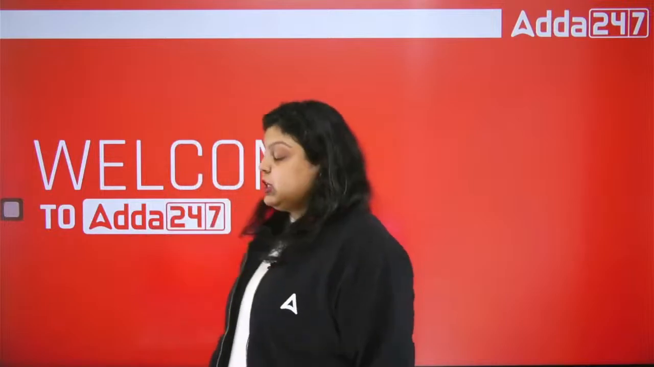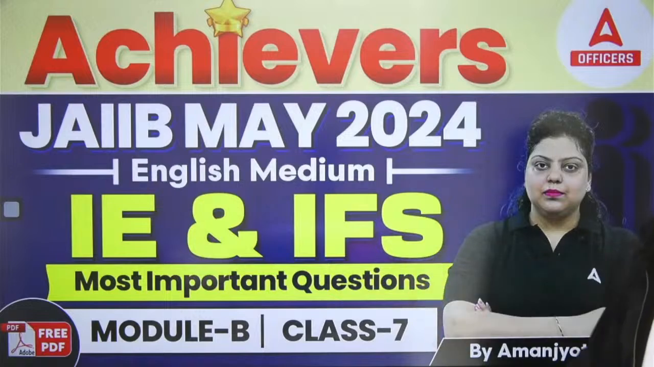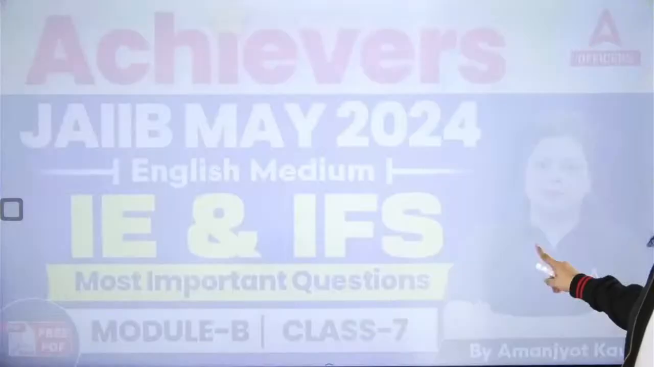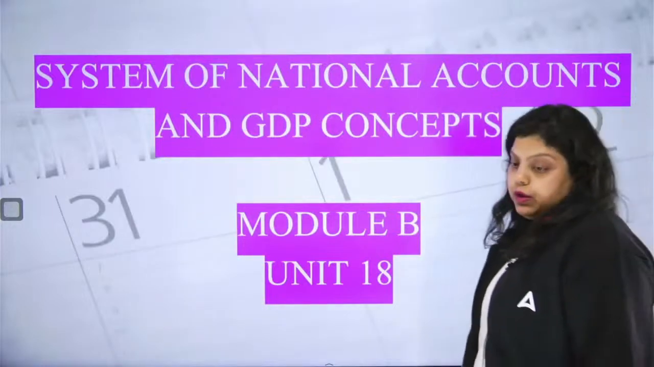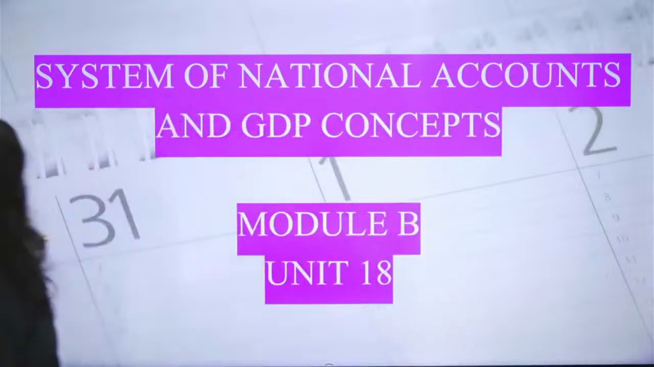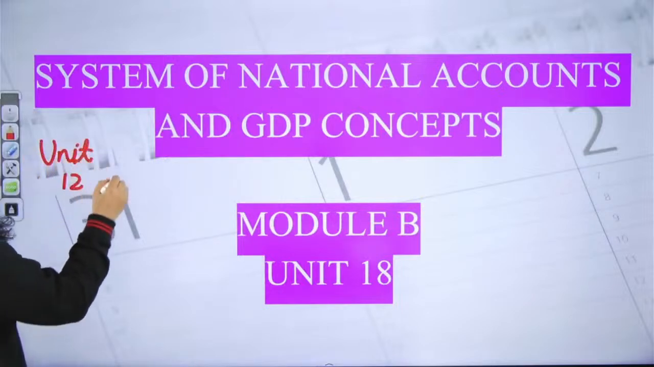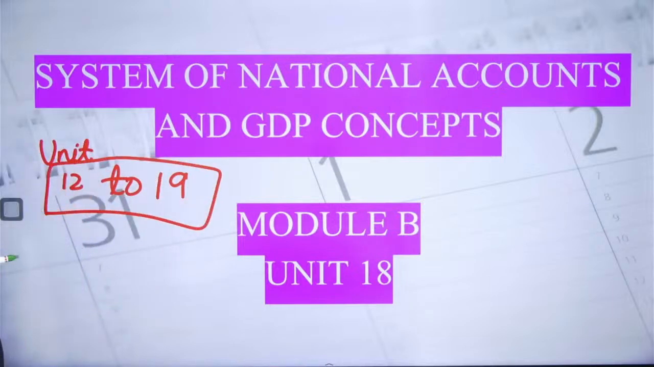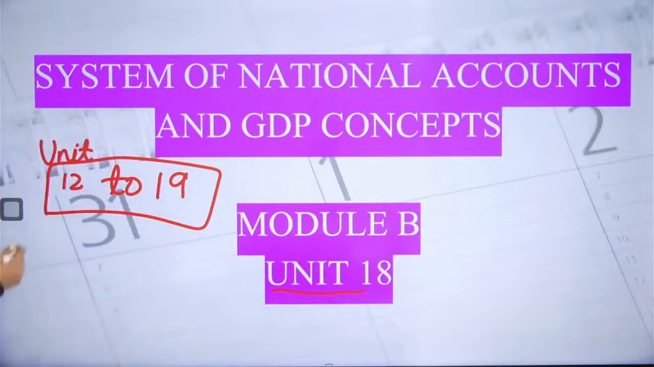So in today's session, the next topic we will be talking about is from Module B. You can see it is the 7th class of Module B. In this particular class we will be talking about unit number 18, that is System of National Accounts and GDP concept. As I've told you, there are 8 units in Module B, it means unit number 12 to 19. These are the units we have in Module B. Today we are discussing 18, so tomorrow we will be doing the 19th unit.